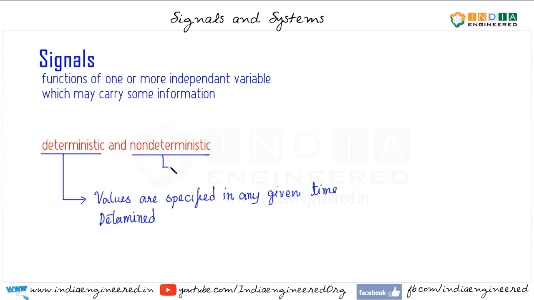Non-deterministic signals are signals whose values cannot be specified. For example, random signals or random noises are examples of non-deterministic signals. So we cannot determine what value a random signal may take at the next moment. So they are non-deterministic. And deterministic signals, on the other hand, are well defined and the values of it can be specified at any given time.